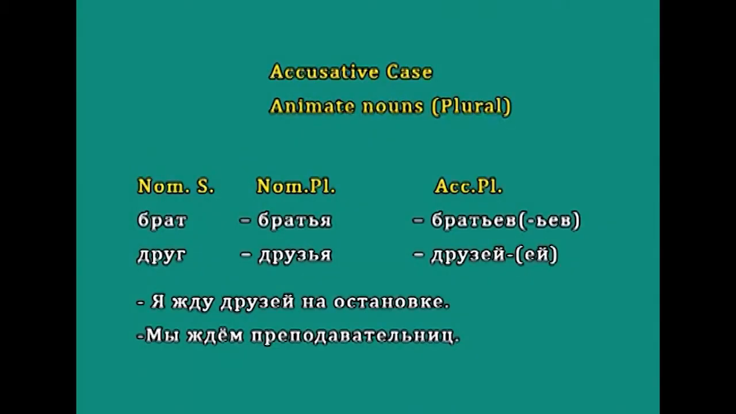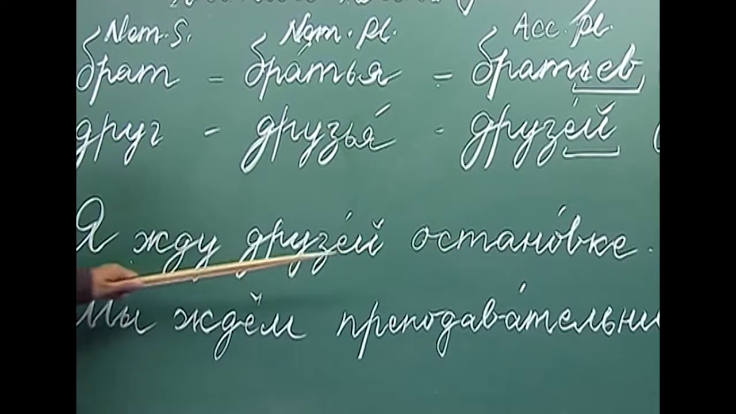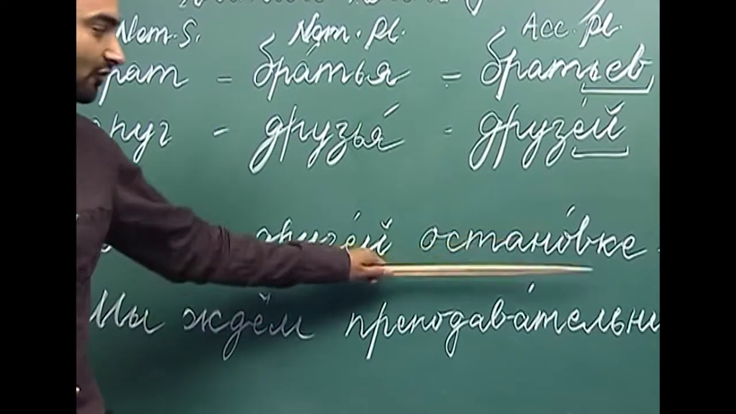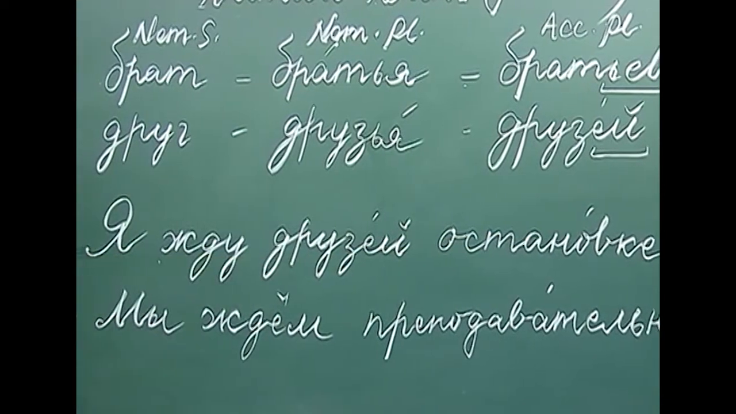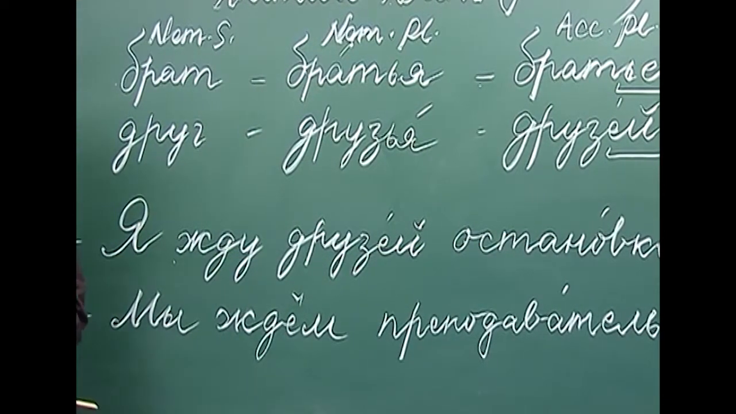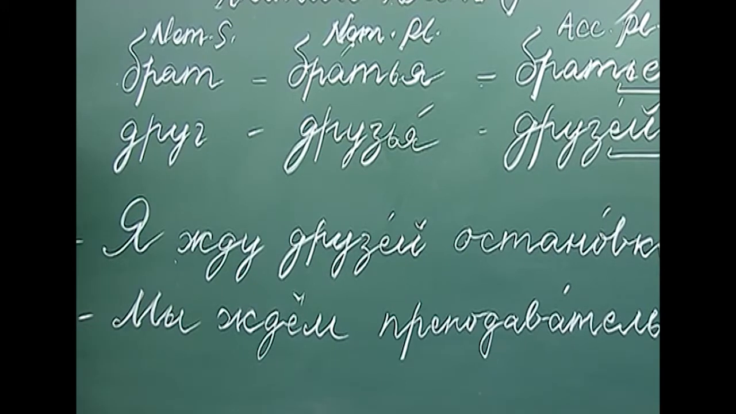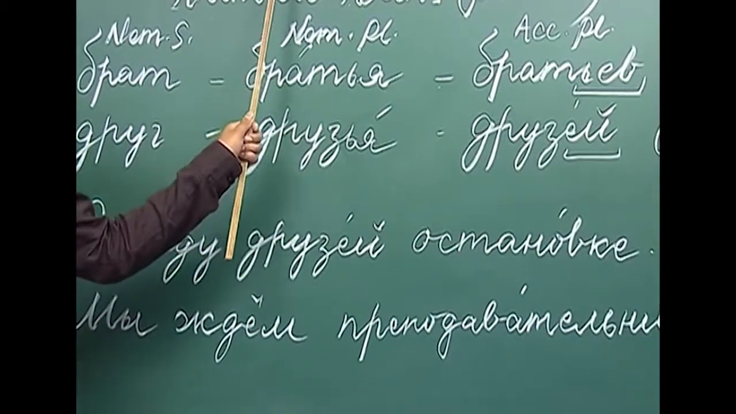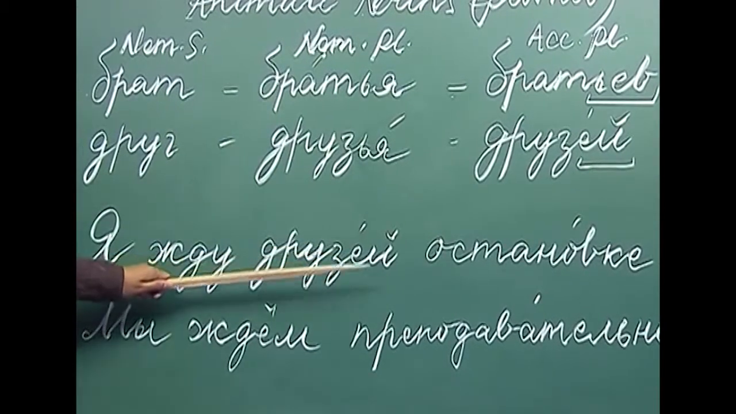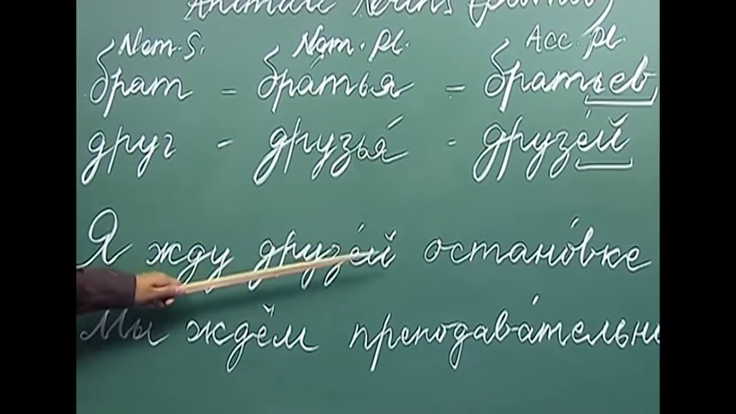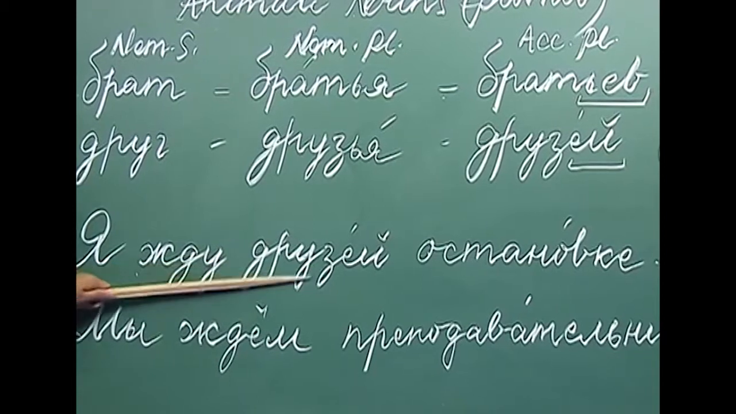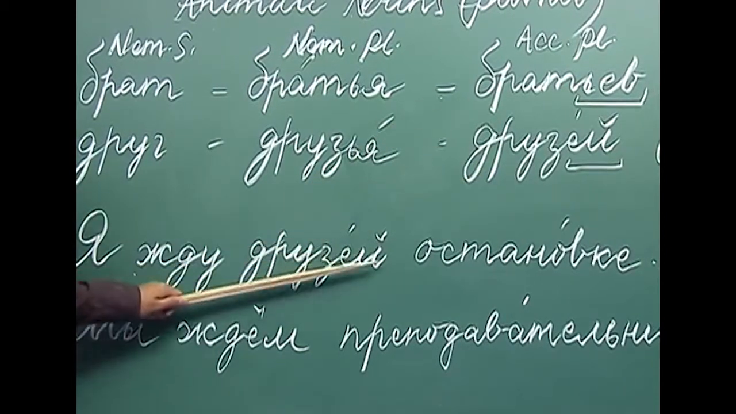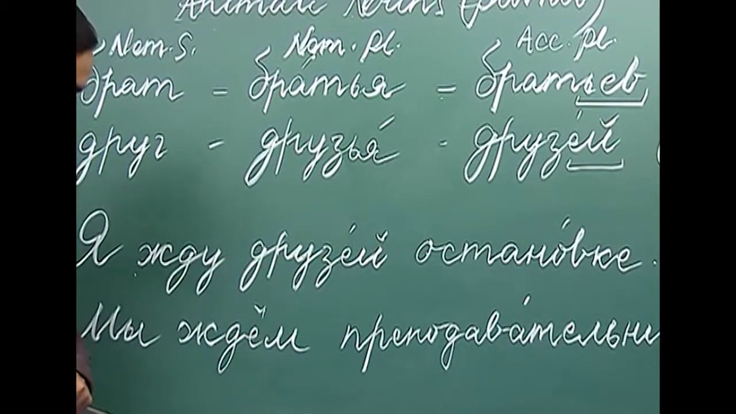I am waiting for friends at the bus stop. This "jdu" comes from the verb "jdat", to wait for, and after "jdat" we use the accusative case, and here we have used the accusative case of plural nouns. Ya jdu druzei, ya jdu druzei na ostanovke.